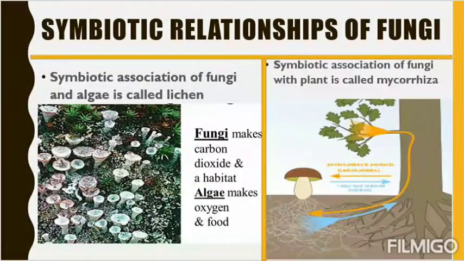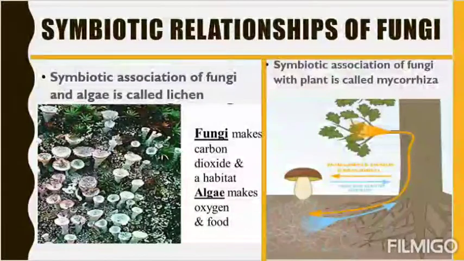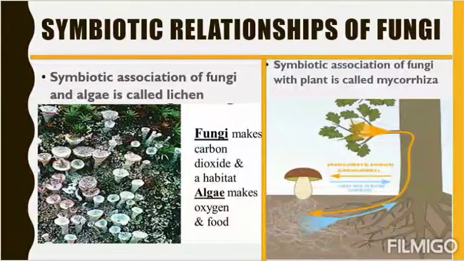When a fungus is staying in a symbiotic relationship with a plant, it is called mycorrhiza, where the plant provides food or photosynthetic product to the fungus, and the fungus absorbs water and minerals from the soil and provides them to the plant. So in that way they are helping each other.